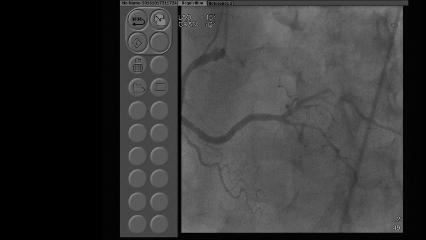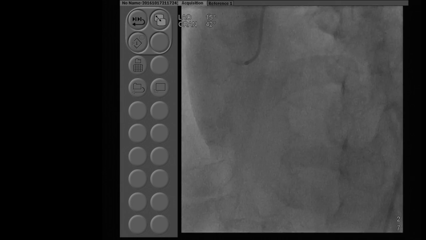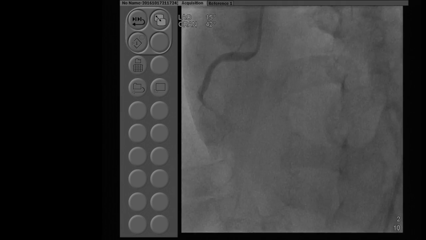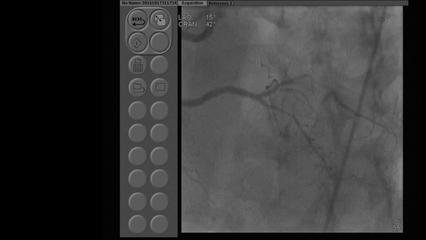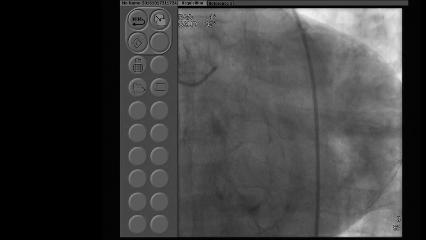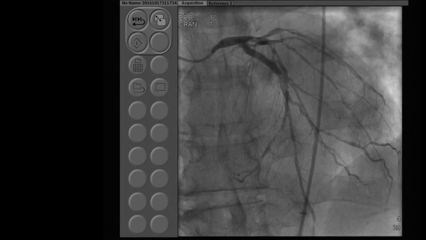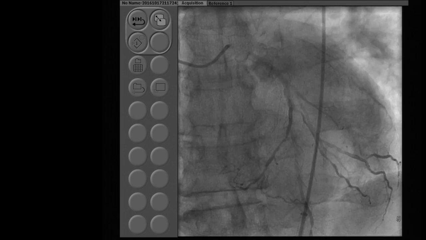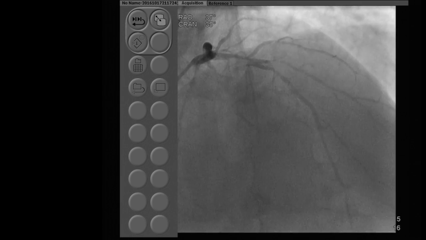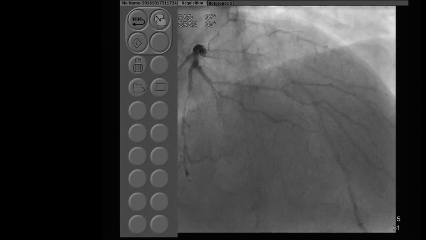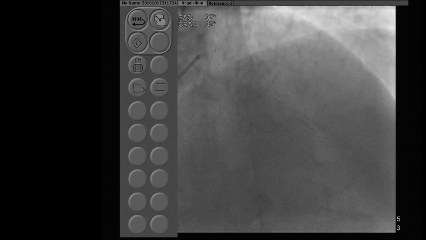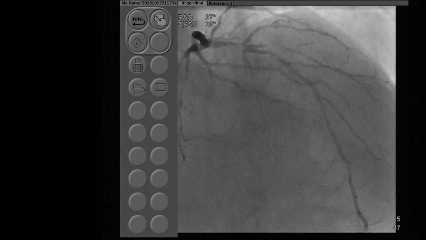So this is the RCA. The main RCA itself is disease free, but there is moderate diffuse disease of the PDA and significant disease of a moderate size RPL. Then on the left side, the left main is okay, OM1 has significant disease, and this is the LPL, a branching LPL, maybe the lower branch has disease, but more important is the LAD. You have proximal LAD, mid LAD and distal LAD, all spot lesions, and 2 diagonals. The second diagonal is the one with moderate size diffuse disease all the way up to the distal. Straight away, not the best surgical targets, because of the diffuse disease of the LAD.